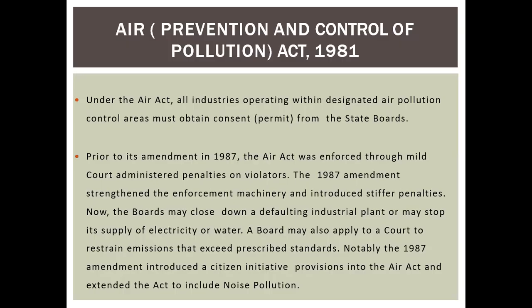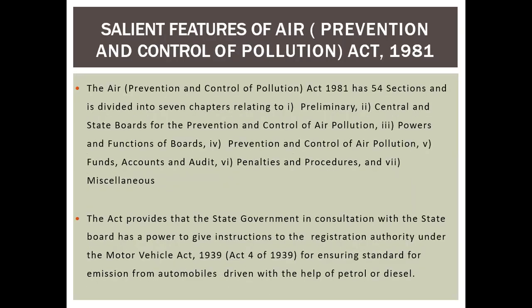Notably, the 1987 amendment introduced citizen suit provisions into the Air Act and extended the Act to include noise pollution. So there are some salient features of the Air Act. The Air Act 1981 has 54 sections and is divided into 7 chapters relating to preliminary, central and state boards for prevention and control of air pollution, powers and functions of boards, prevention and control of air pollution, funds, accounts and audit, penalties and procedures, and miscellaneous.